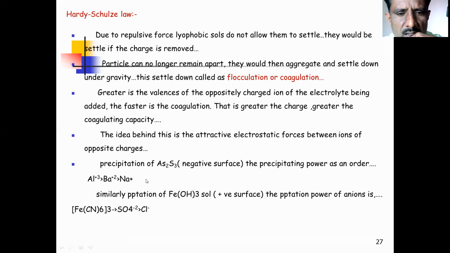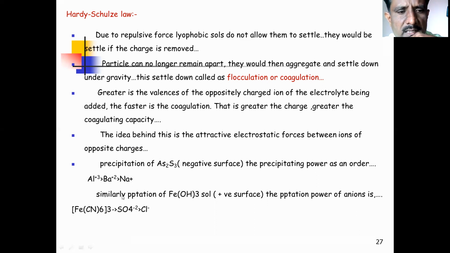The precipitation of As2S3, that is the precipitation power, will be observed in the order Al3+, Ba2+, Na+. Means as the positive charge on the metal goes on decreasing, the precipitating power will be decreasing.